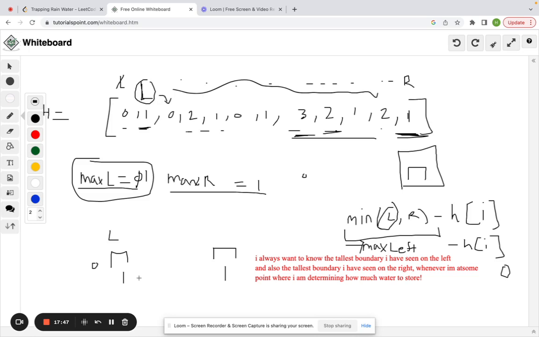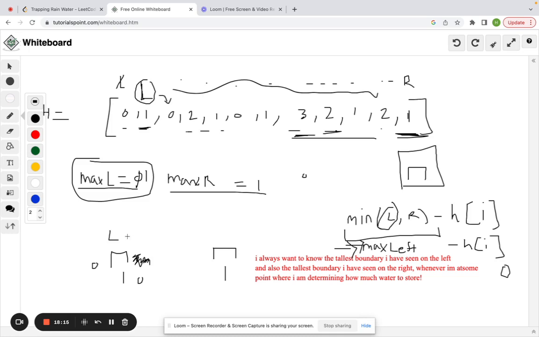So now we'll get to 0 and max left is 1. Right now they're equal, so I don't care which one I move up, and max left minus height at I is going to be 1 minus 0, which gives us 1, which means we can store a body of water here.